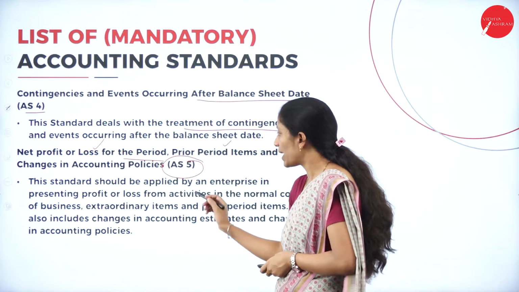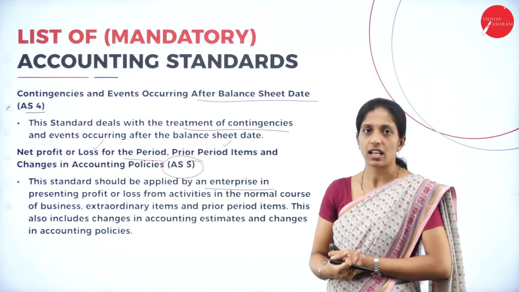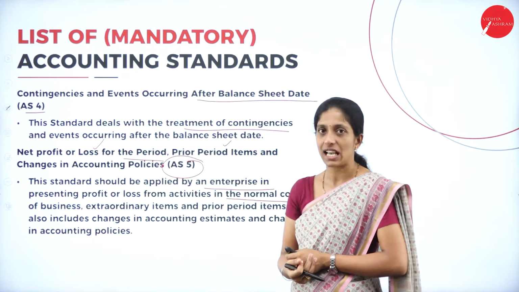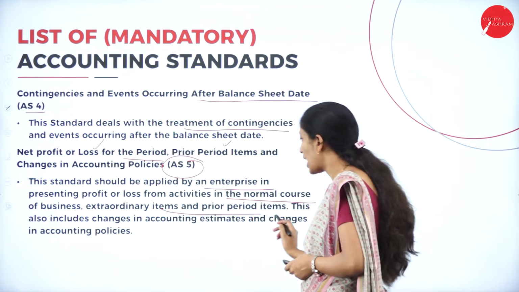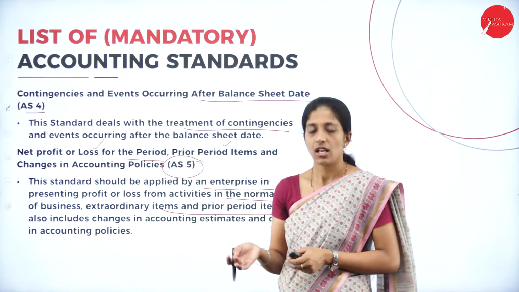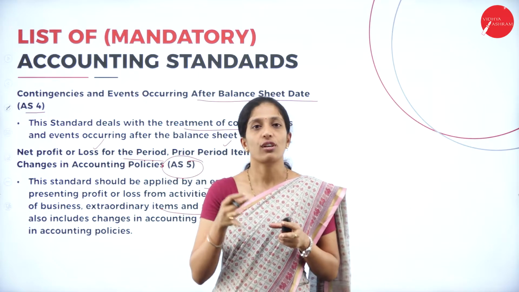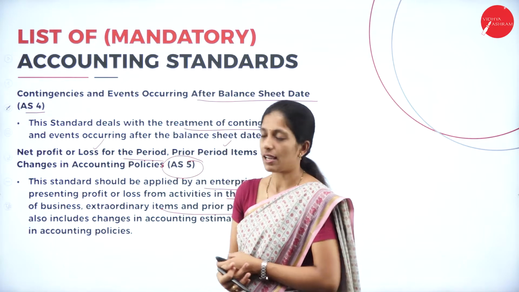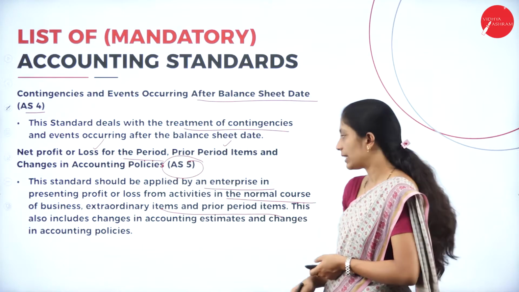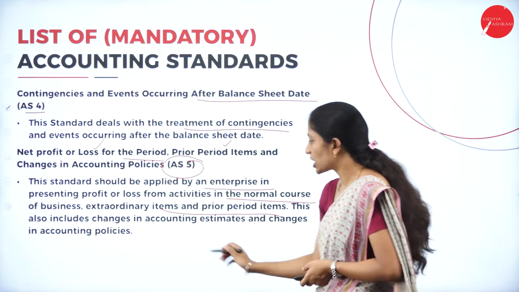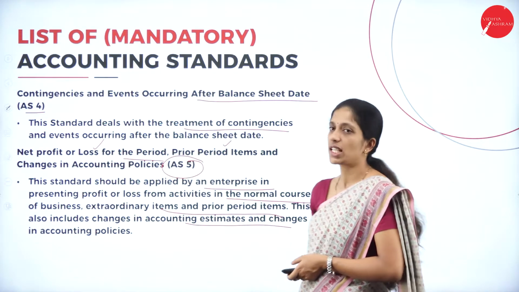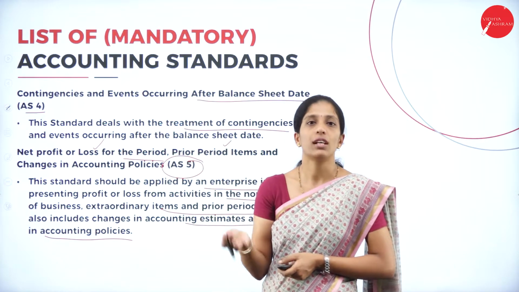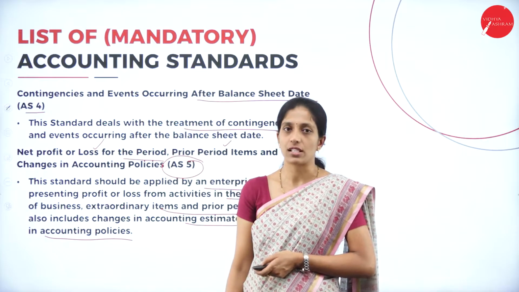So this standard should be applied by an enterprise in presenting profit or loss from activities in the normal course of business, extraordinary items and prior period items. So we are going to learn about the profit or loss in that particular period and relating to the extraordinary items or the prior period items. This also includes the changes in the accounting estimates and changes in the accounting policies. So here we are going to learn further more information on accounting policies also.